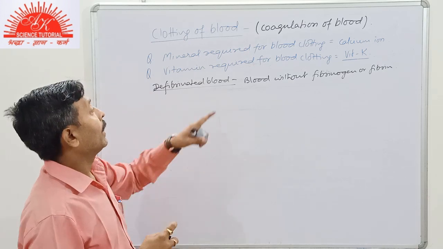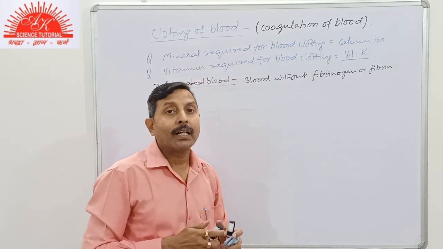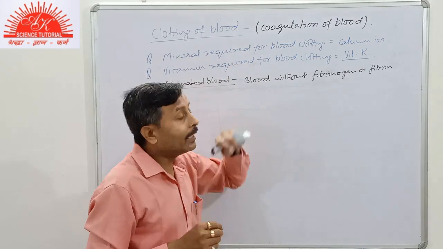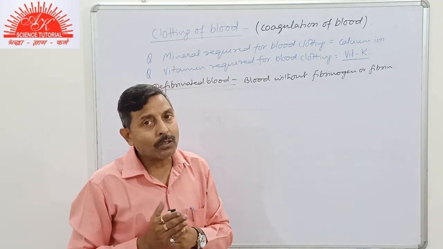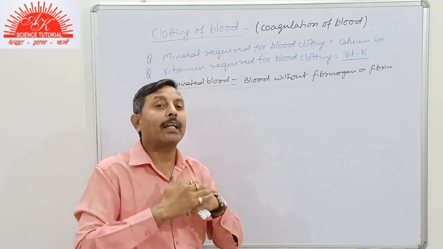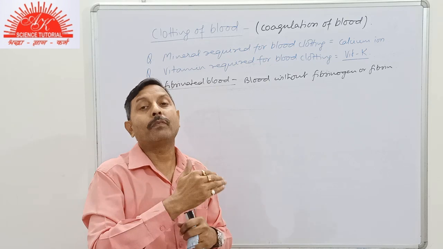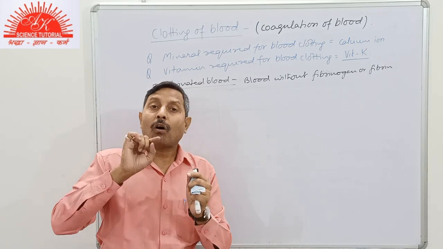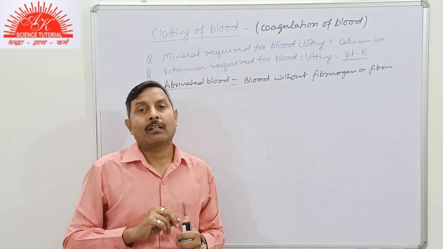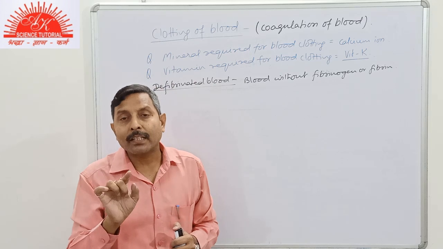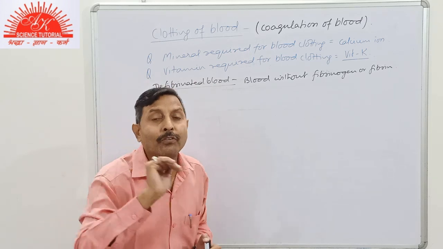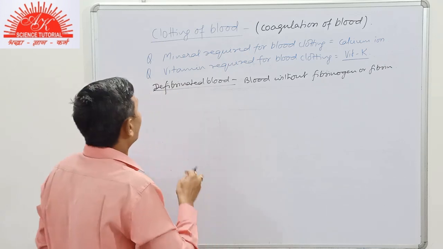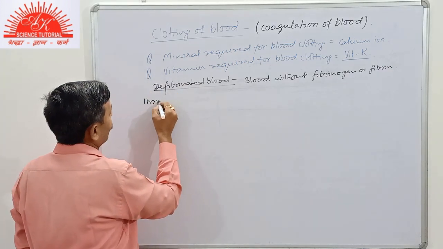Again remember student, if we say coagulation of blood, then we mean clotting of blood at the site of injury, that is, when blood flows out and it forms a clot, a plug-like structure, an obstruction to prevent excessive loss of blood. But if the blood clots inside the blood vessel due to injury of platelets on passing over a rough cholesterol surface or rough surface inside the blood vessel, then this is called thrombosis.